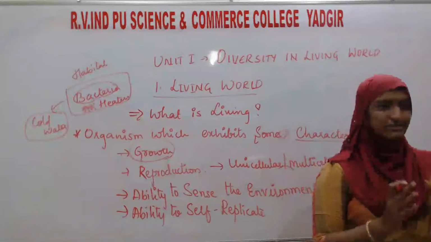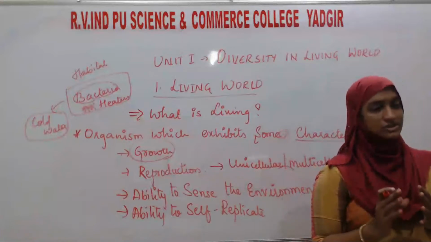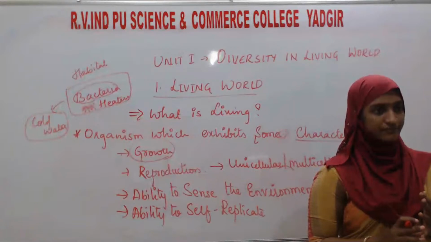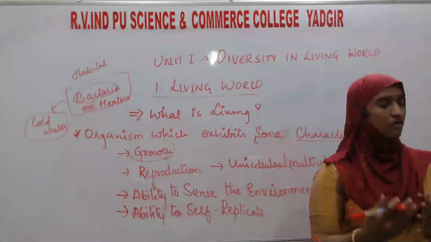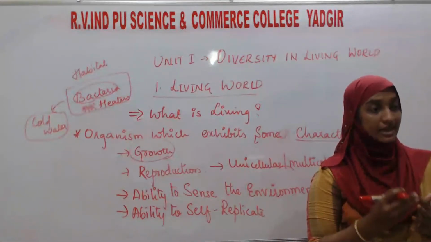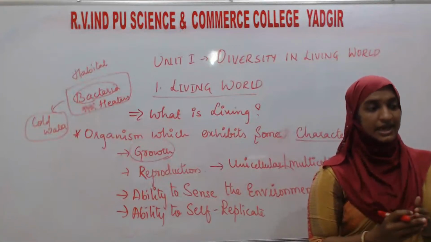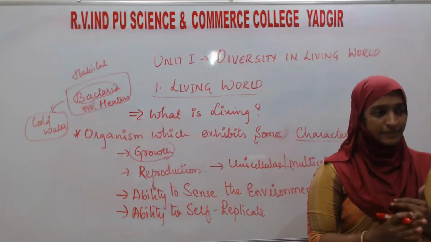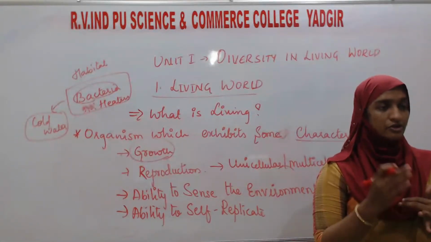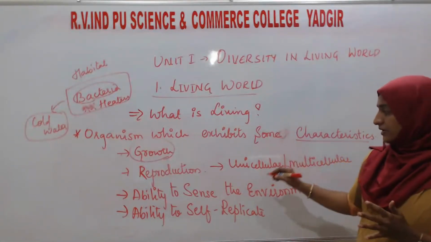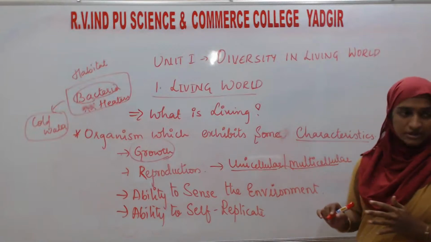Cells are the basic structural and functional unit of life. Okay, why are we calling these living organisms live units? That is because they are composed of cells, either one or many. Due to that we described or classified them as unicellular and multicellular.